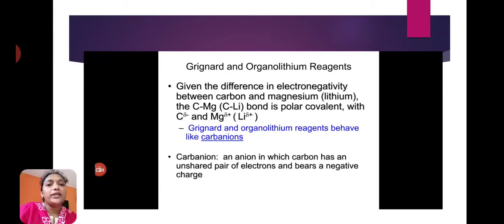The bond between carbon and metal is a polar bond. So these compounds act as carbanions. Carbanion means the carbon with negative charge is called a carbanion. Organometallic compounds and Grignard reagents show carbanion nature.